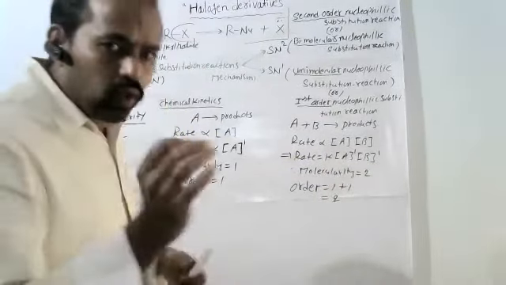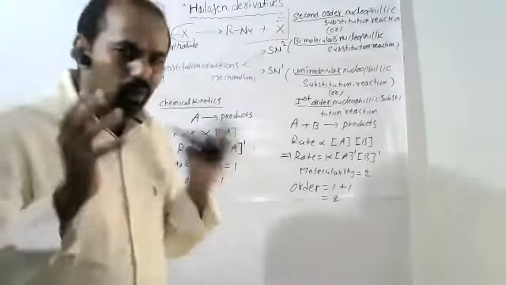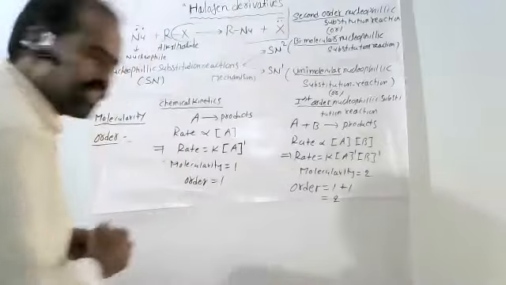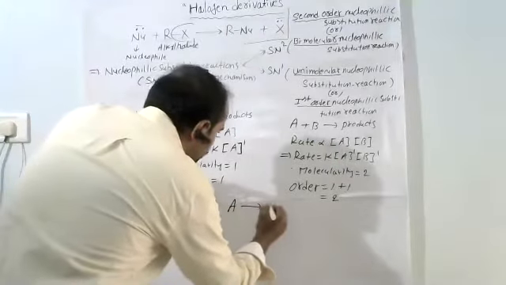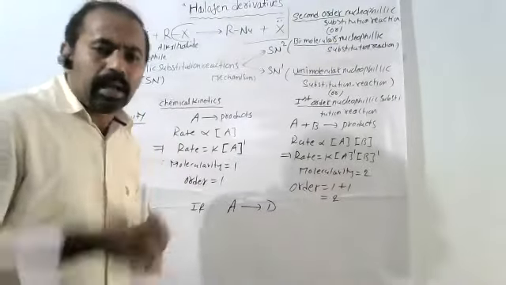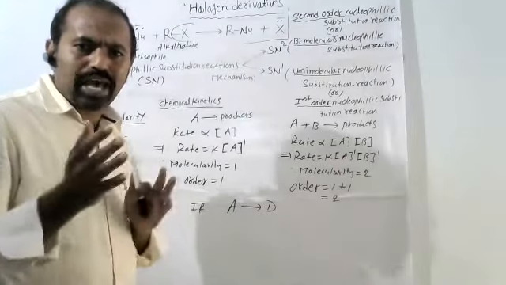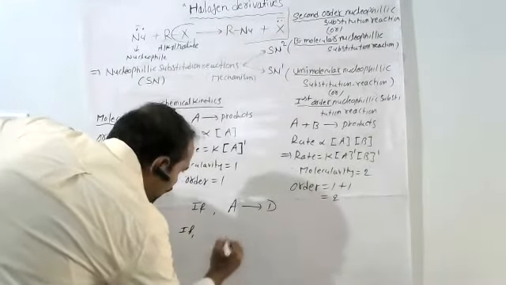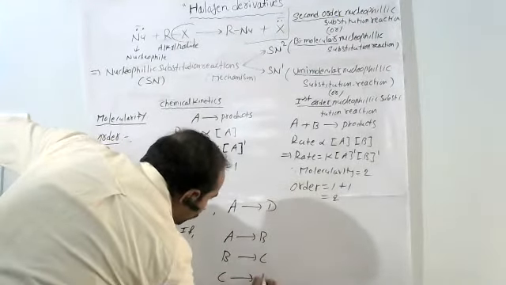That is one thing. Okay, now one more. According to chemical kinetics, most reactions generally take place in more than one step. For example, if A gives rise to D, it is one chemical reaction I have given: reactant A converted into product D. But according to chemical kinetics, the reaction takes place in more than one step. For example, A is first converted into B, B is converted into C, and C is converted into D.